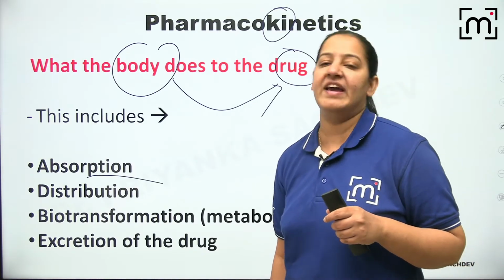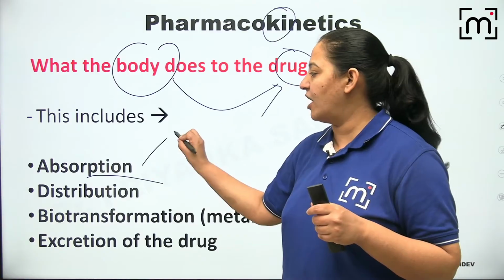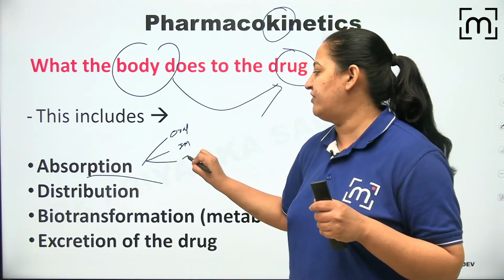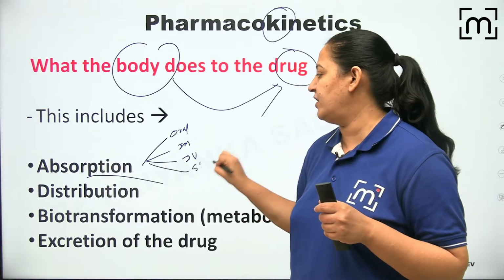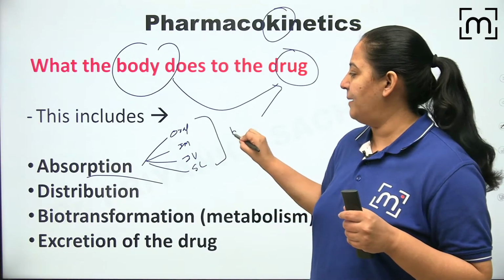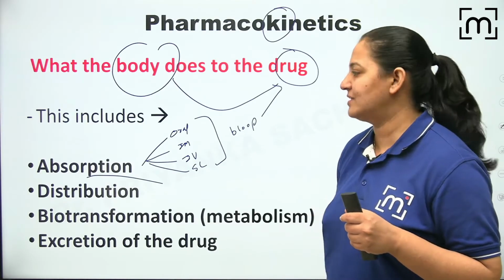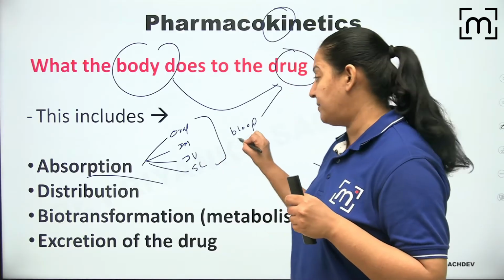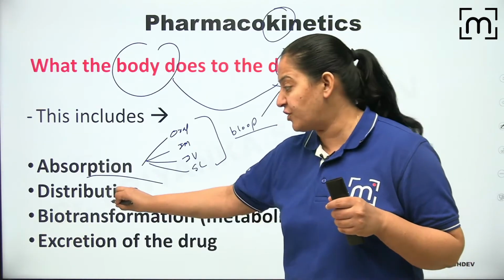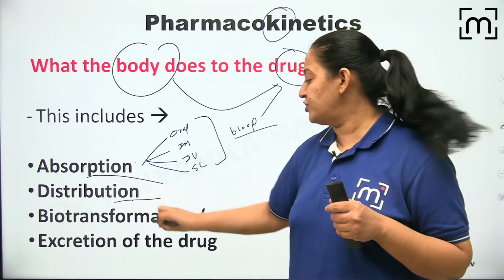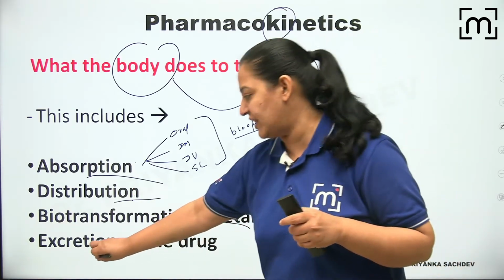So there are various routes. Mostly we take the drug by oral route, by intramuscular route, by IV route, subcutaneous route; multiple routes are there. Ultimately सारी drug जाती हैं blood में. From all the routes, it is going in the blood. ठीक है, इसे कहते हैं absorption. So पहले तो drug blood में जाए, blood के बाद अपने site of action पे जाए. So first absorption, then distribution. Distribution के बाद होता है metabolism और फिर होता है excretion.